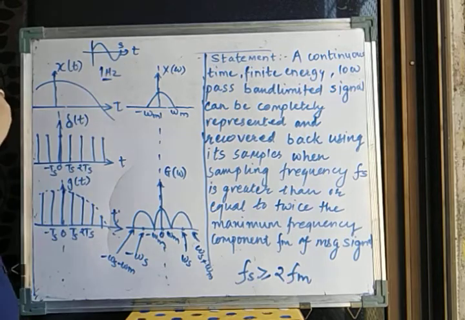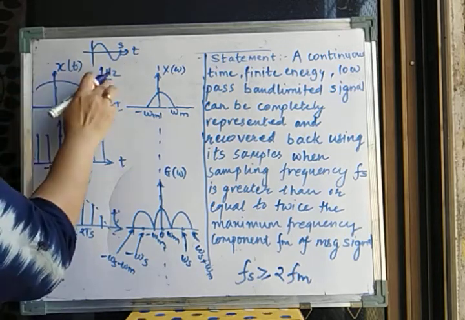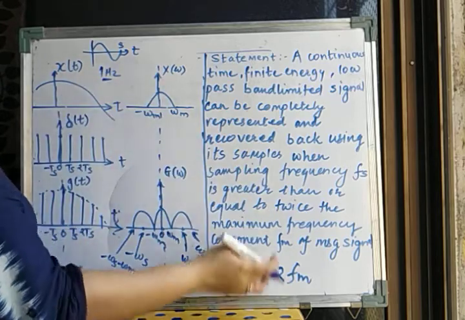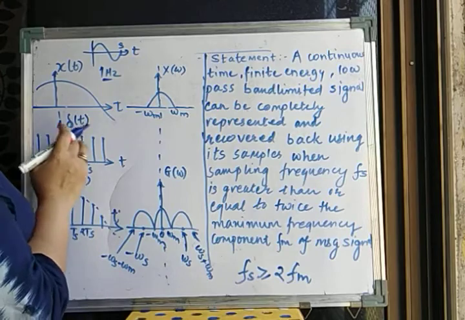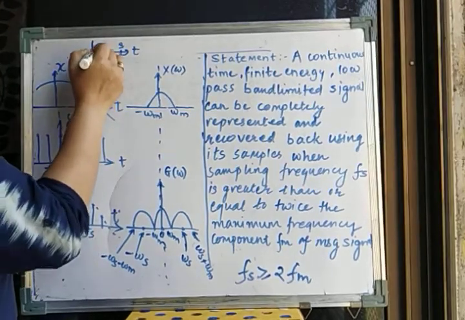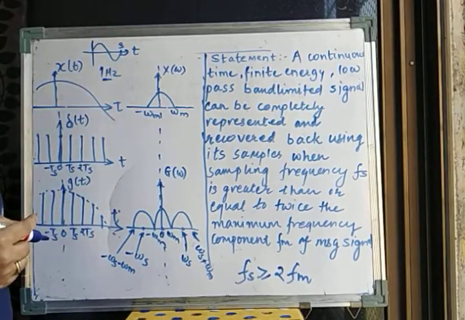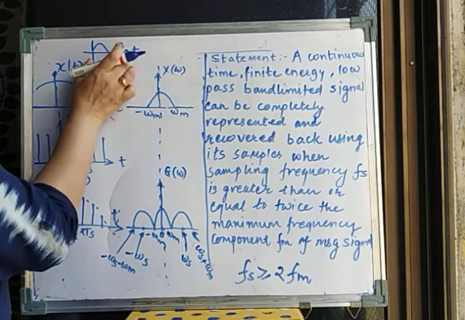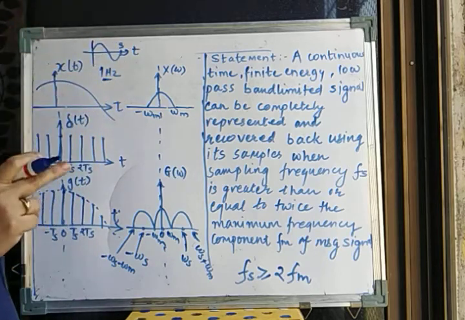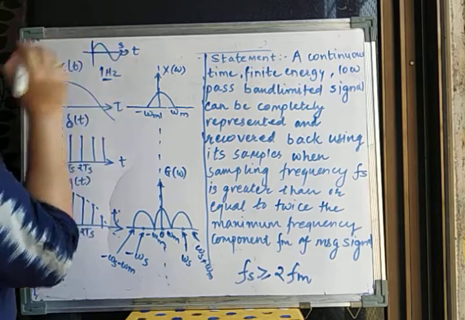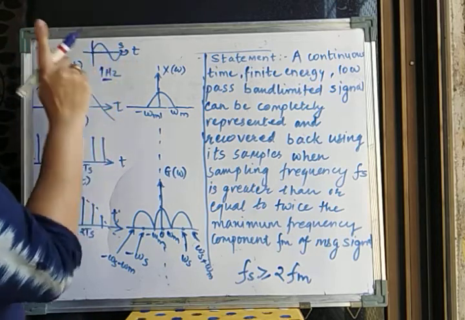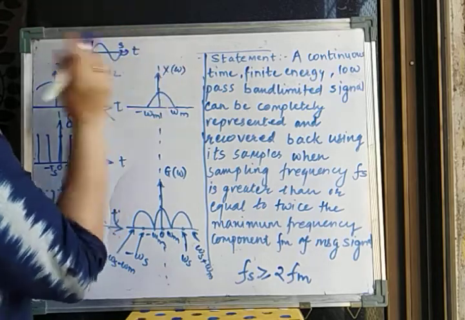Suppose now I am not going to use this sampling theorem. Suppose I sample this signal and in 1 second I take only one sample. This is the 1 second period, so in this period I will note down only one sample.